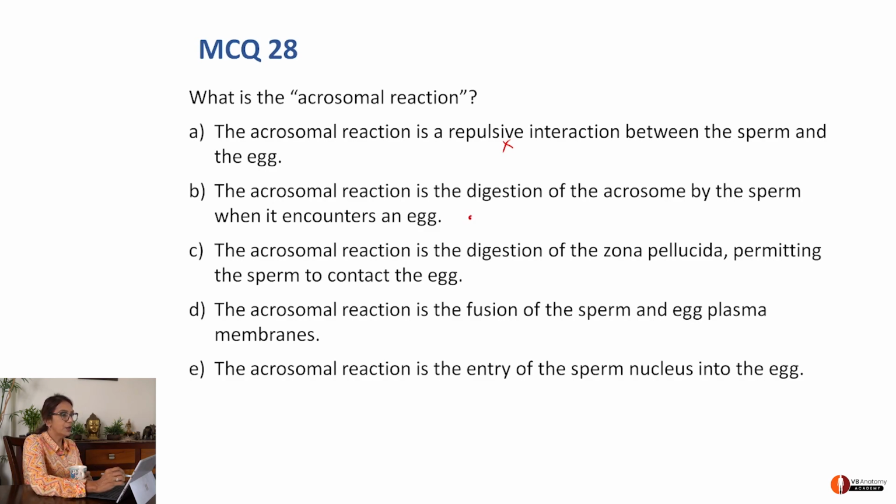Let's think about it. Acrosome reaction is digestion of zona pellucida, permitting contact of sperm to egg? Yes. Acrosome reaction is fusion of sperm and egg plasma membrane? Definitely not. Acrosome reaction is entry of sperm nucleus into the egg. So B, C, E all look very similar to me. But the best option according to me is digestion of zona pellucida, permitting contact of sperm to egg. That's how many times MCQs look very similar. You have to take your time to ponder upon them to come to the right answer.